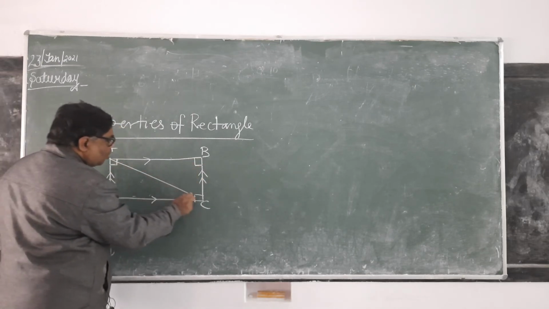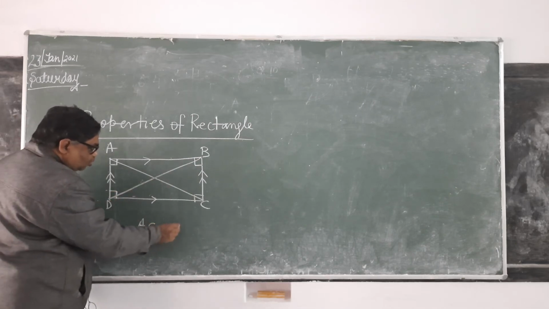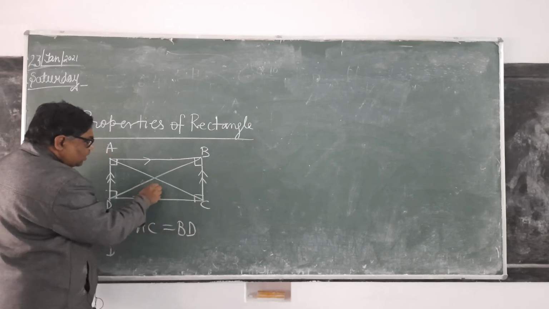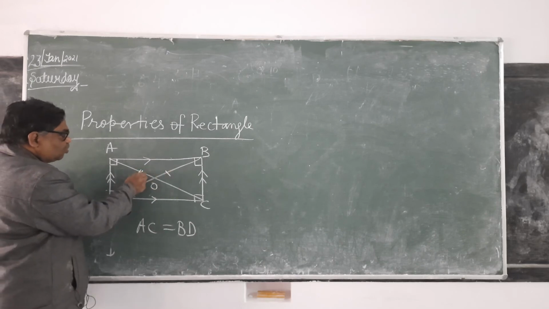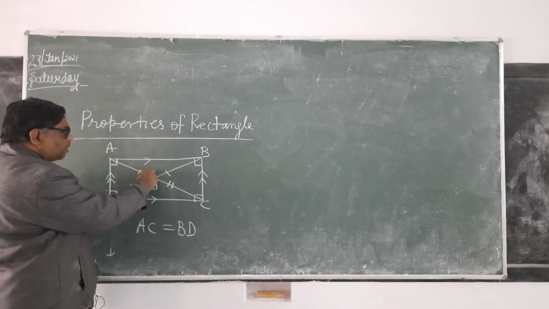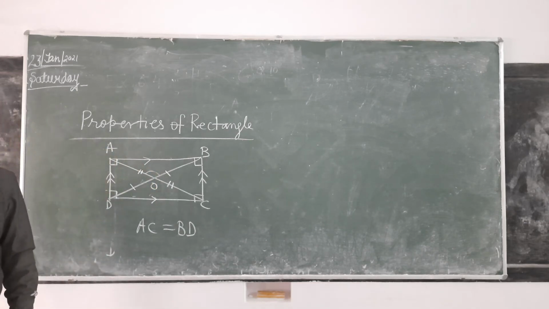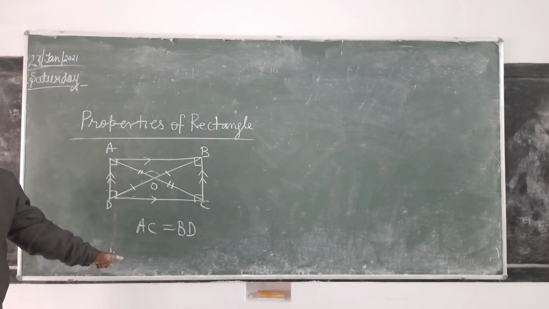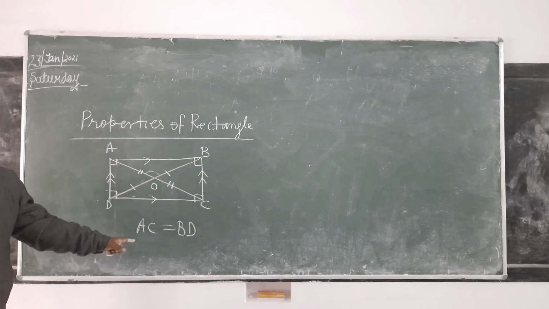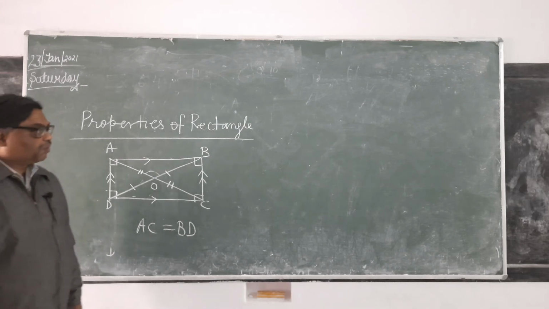Diagonals are of equal length. AC equals BD. Diagonals bisect each other. Bisect each other means this equals this, and this equals this. But they do not bisect perpendicularly. This angle is not 90 degree. They bisect each other but don't bisect perpendicularly. So what are the properties? Opposite sides equal, opposite sides parallel, diagonals are of equal length, diagonals bisect each other but not perpendicularly. Is it clear? These are the main properties.